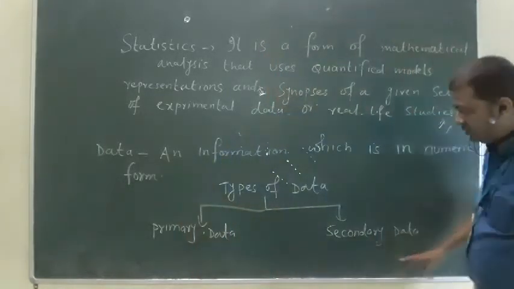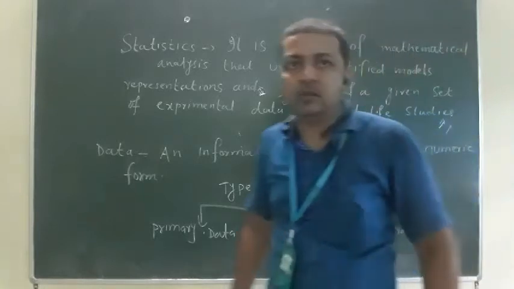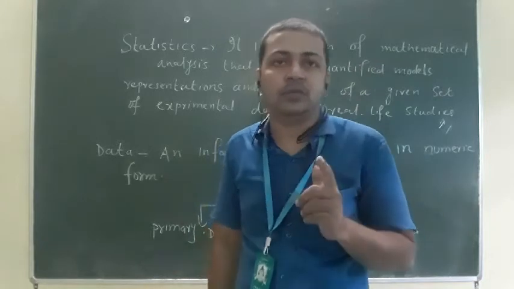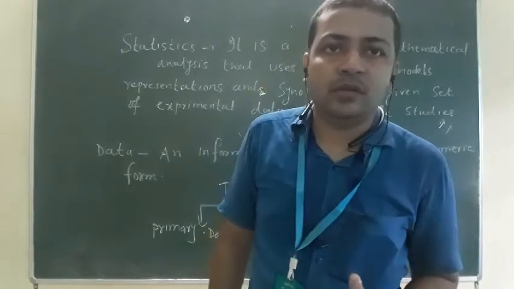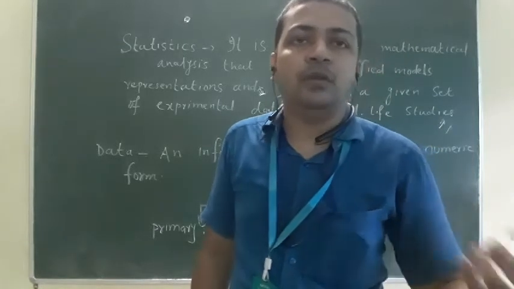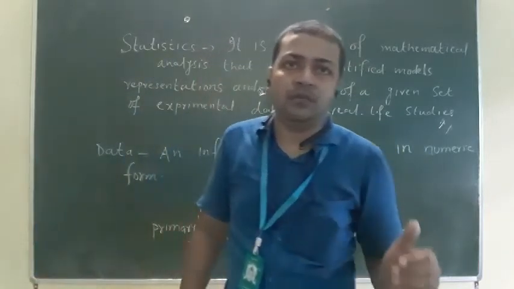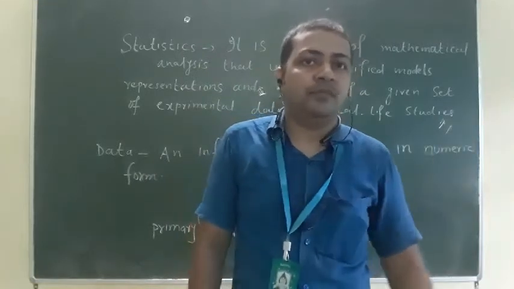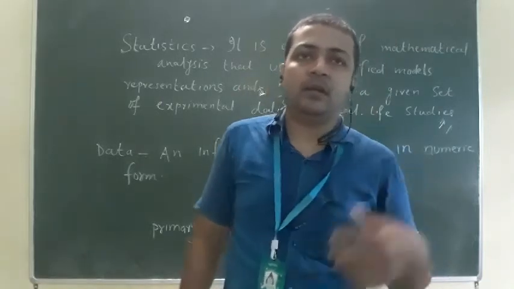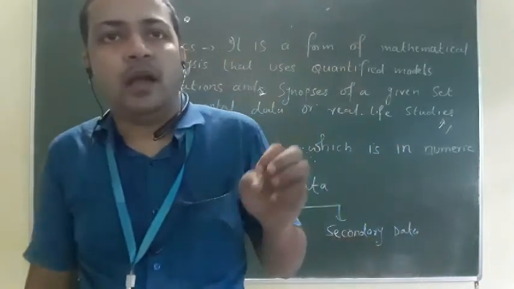So these are the types of data. In statistics there are processes and methods. The first process is collection of data. The second process is sorting of data, how you will sort the information that you have collected. The third one is representation of data, how you will represent it. The fourth one is analyzing of data, and the fifth one is interpretation of data. Today here we will discuss analysis of data.